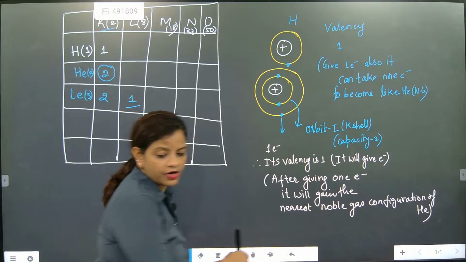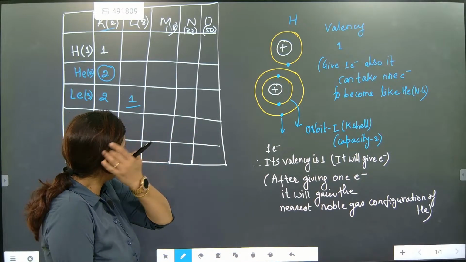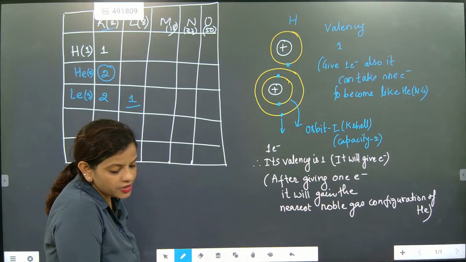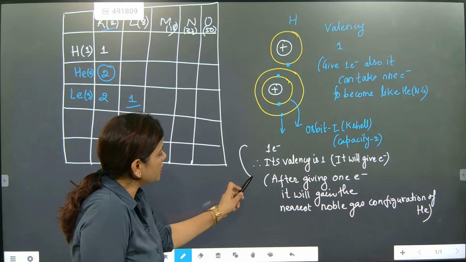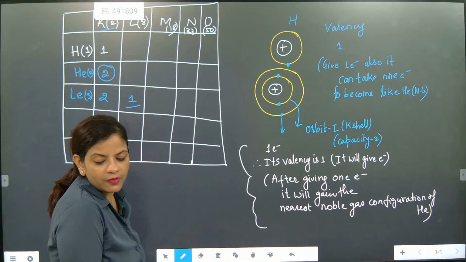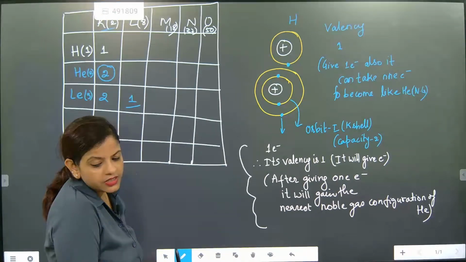After giving one electron, it will become like what, beta? Yes, it will become like helium. Understood? That's the most important part. So after giving one electron, it will become like helium. Got it?